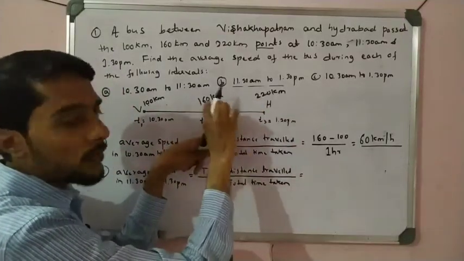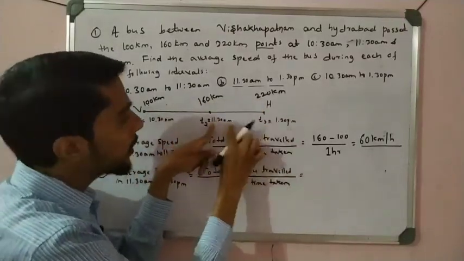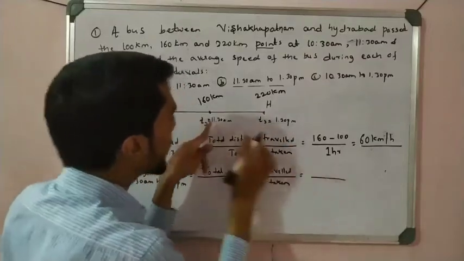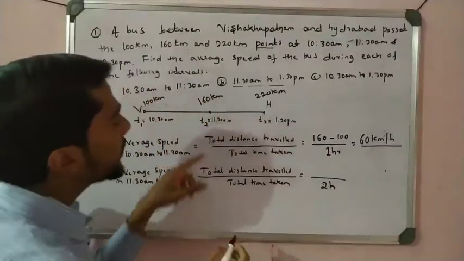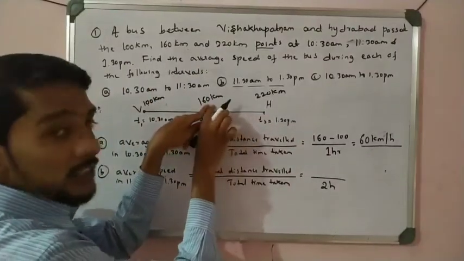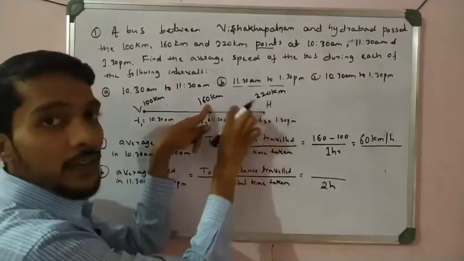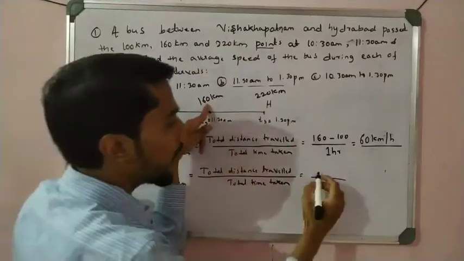Okay, in between Hyderabad and Visakhapatnam, to reach Hyderabad, how much time is taken? The time gap is 11:31, which means 2 hours. Okay, I write 2 hours. And then see what is the distance here, 160 is there. Okay, 220, how much added here? Again 60 added, right? How to find that one?